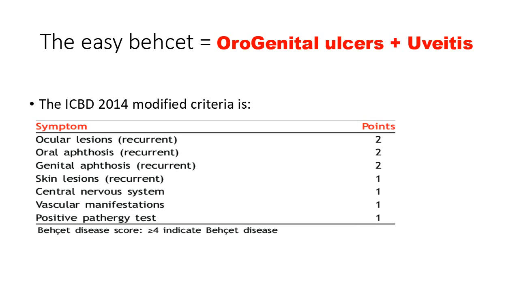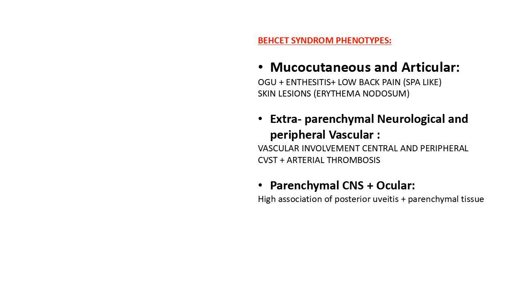The pathology test, usually we don't do it. It is a neutrophilic reaction and non-specific for Behcet, and there are no guidelines about it. So, Behcet syndrome is a syndrome of many manifestations, and there are phenotypes for it. Do you know about the mucocutaneous and articular manifestations? It is one of the phenotypes. Usually it includes orogenital ulcers and enthesitis, low back pain, or spondylitis-like manifestations.